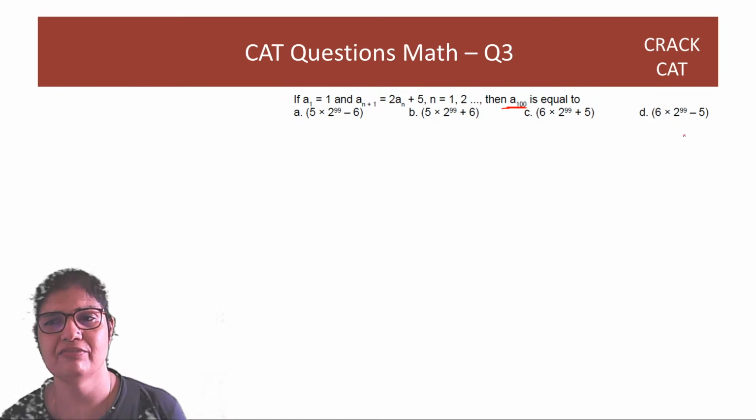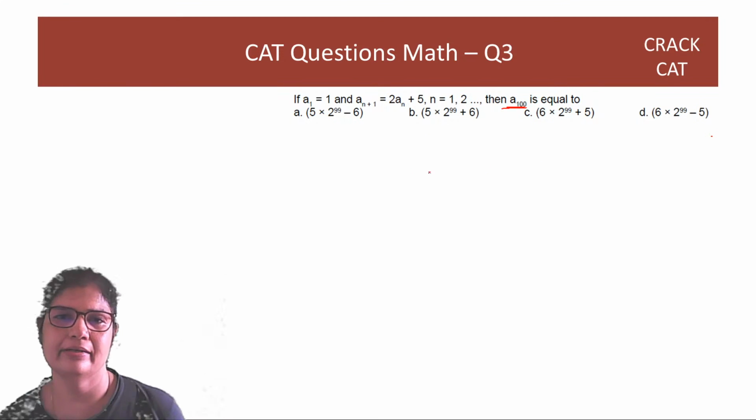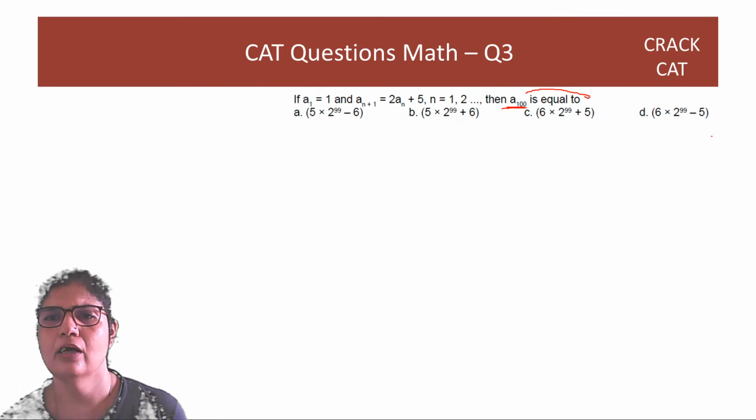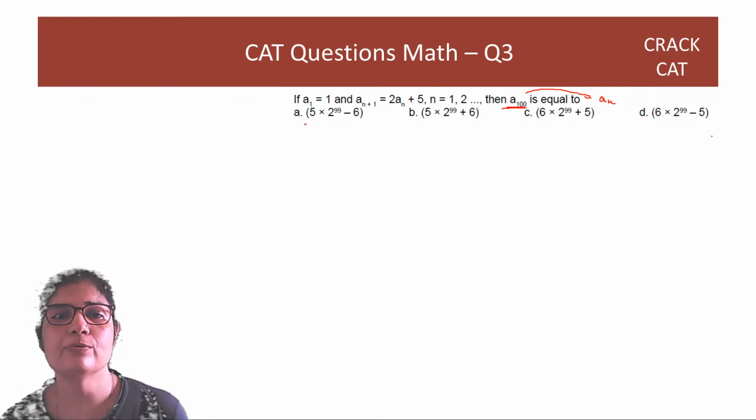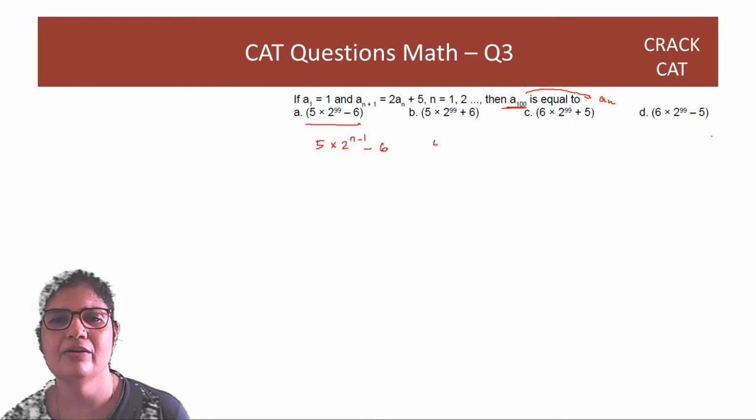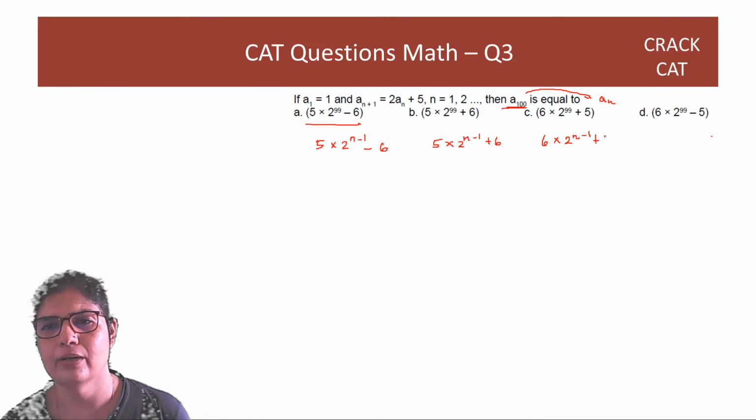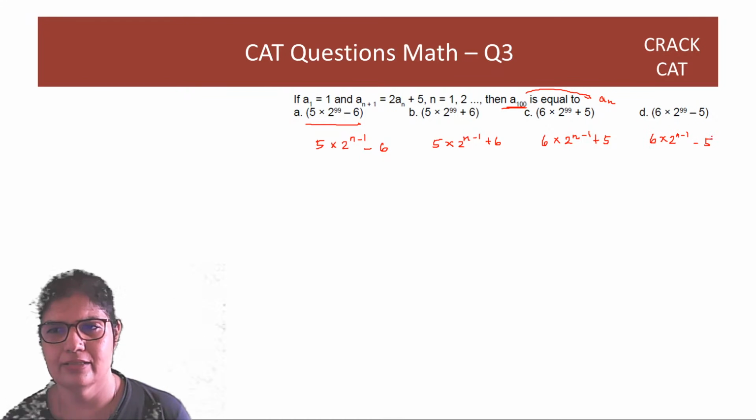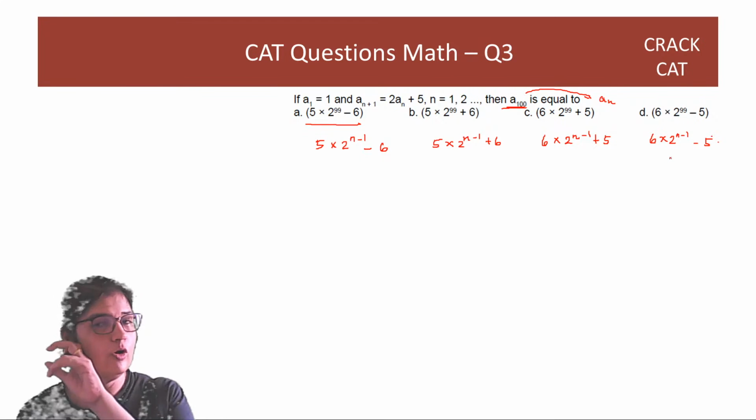We have to rewrite each and every term with respect to 100, right? If they didn't ask us A100 and asked AN, then how would option A look? It would be 5 into 2 raised to n minus 1, when it is 100 here it is 99, minus 6. This will be 5 into 2 raised to n minus 1 plus 6. This is going to be 6 into 2 raised to n minus 1 plus 5. And final is going to be 6 into 2 raised to n minus 1 minus 1. Right? These are the 4 options that we get.